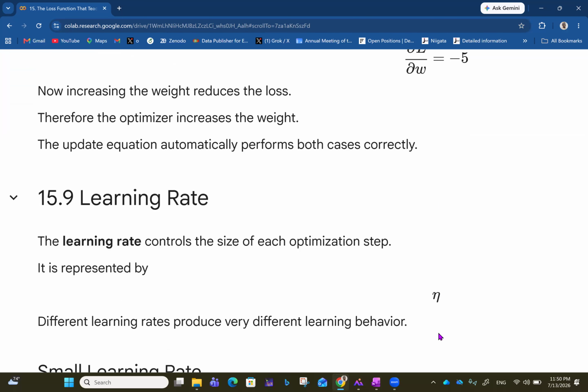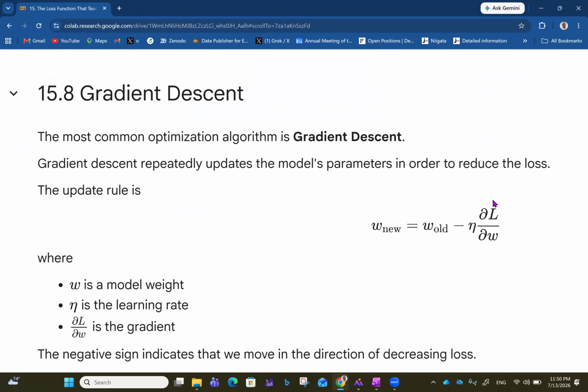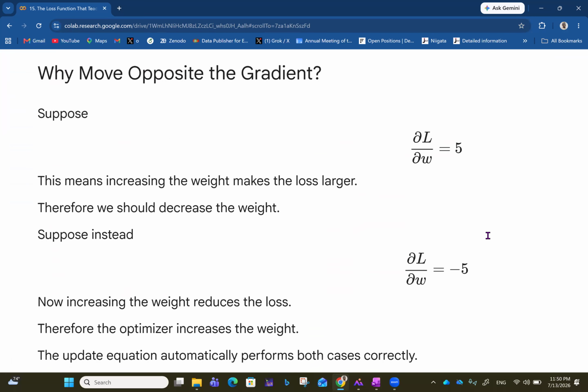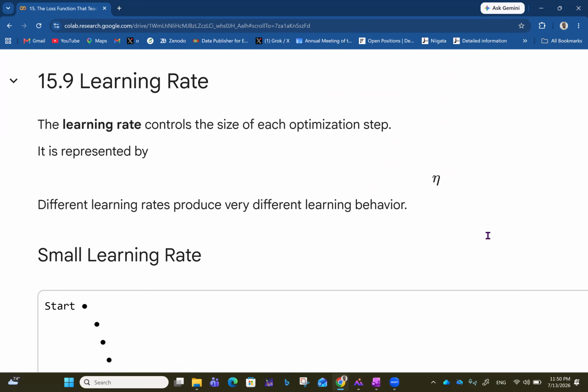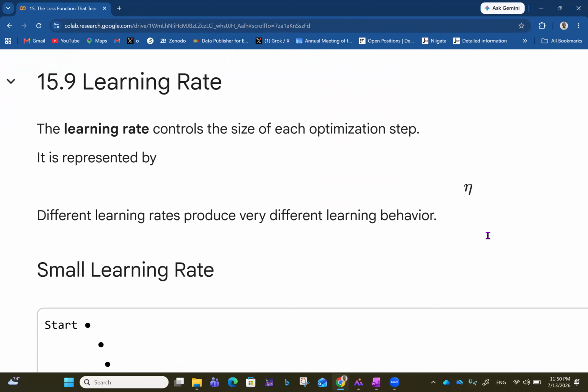Now we've talked about dL/dW, and we want to talk about the learning rate, eta. The learning rate controls the size of each optimization step. The learning rate determines how quickly you get to the optimal solution, the minimum value of the loss function.